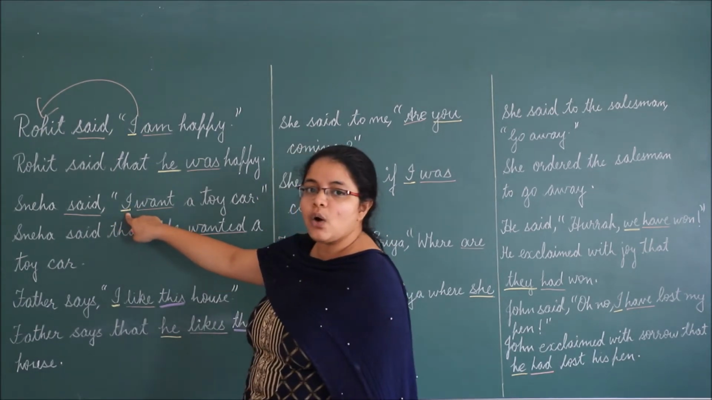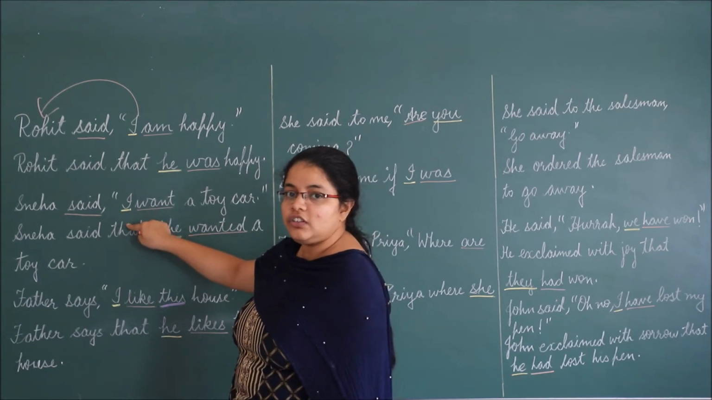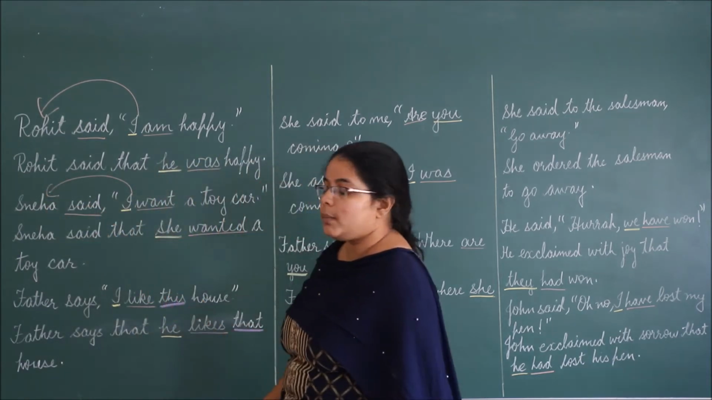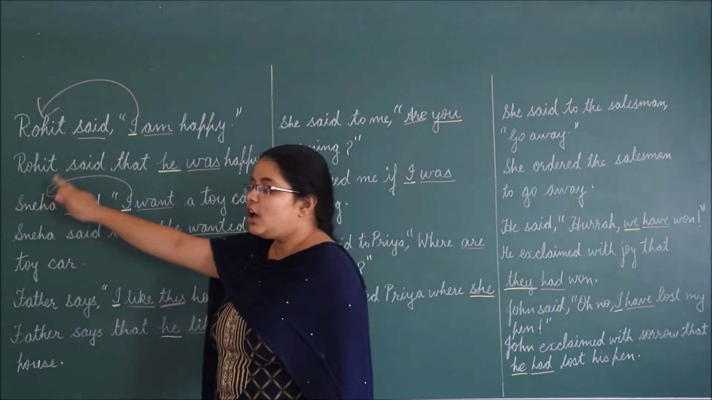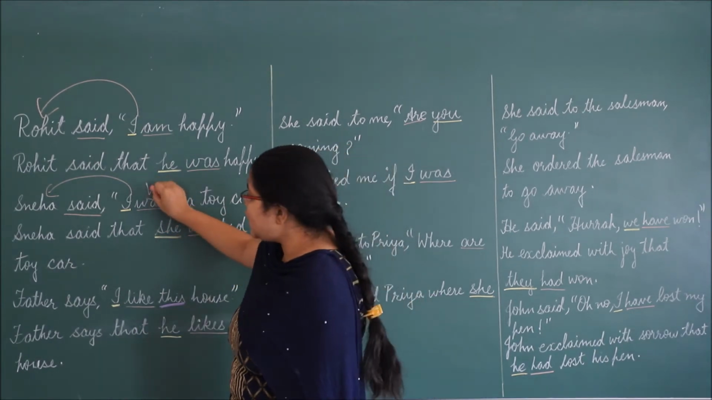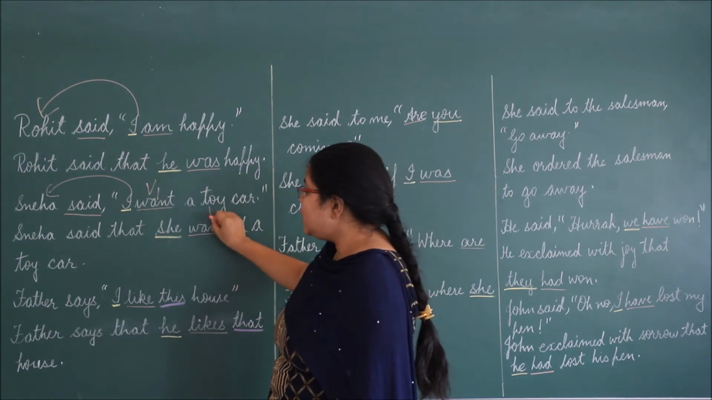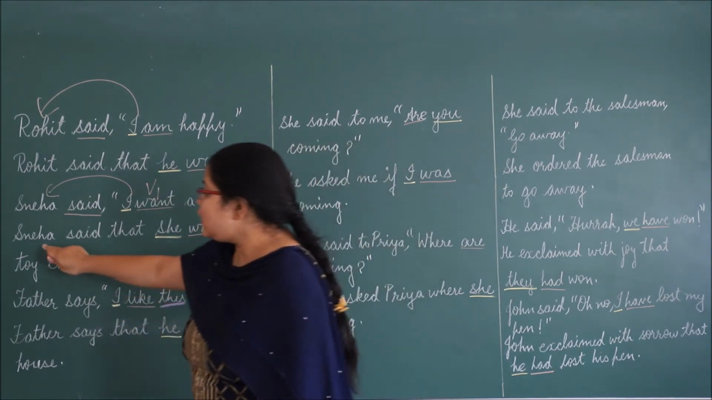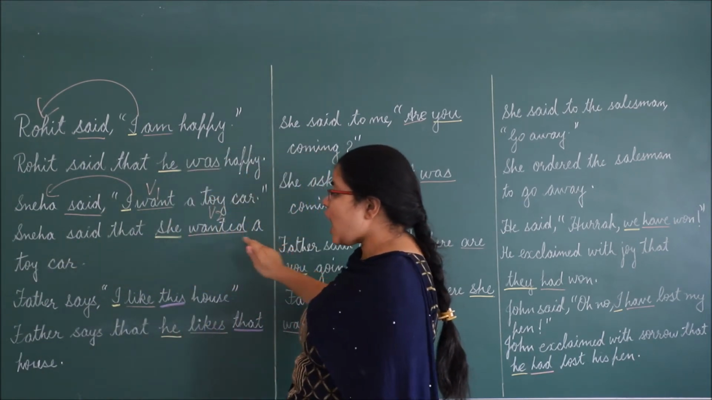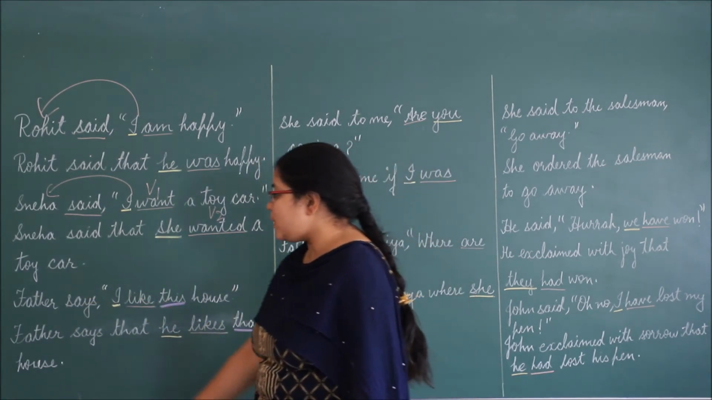Next we have the pronoun I, again first person. So the first person pronoun changes according to the subject of the reporting verb. So Sneha, she is a girl, so we will use she. And want is verb first form. Verb first form will change into verb second form. So we have written, Sneha said that she wanted a toy car. Clear?